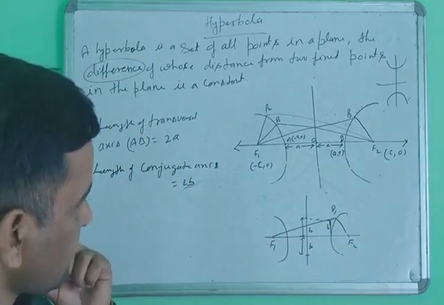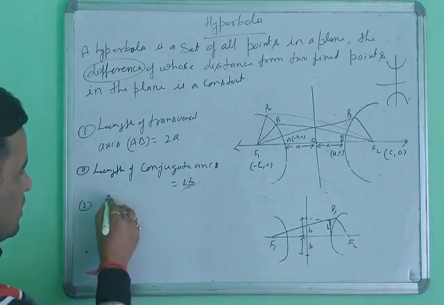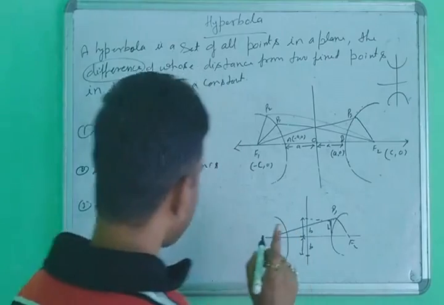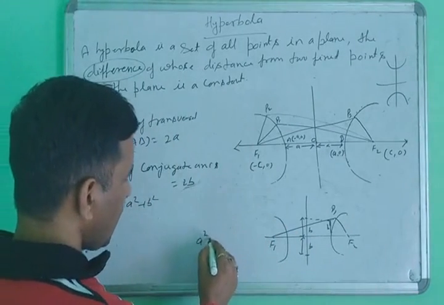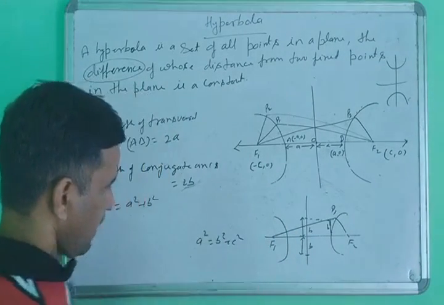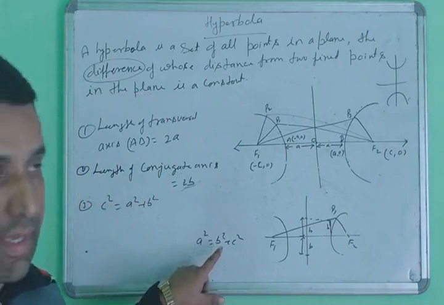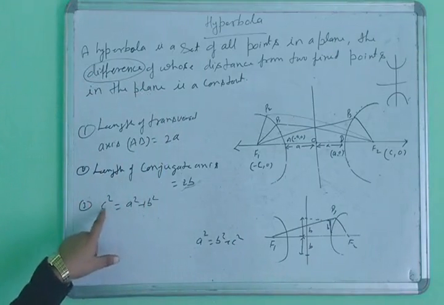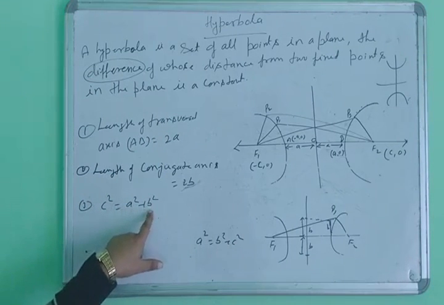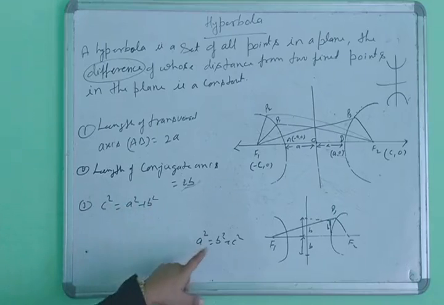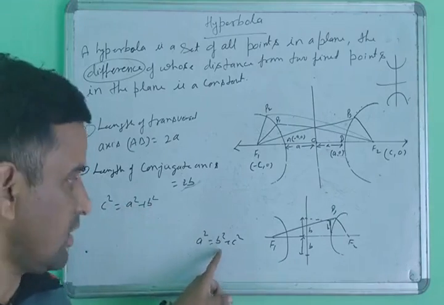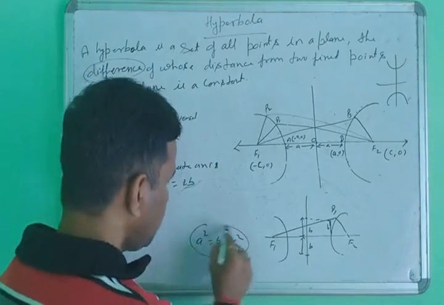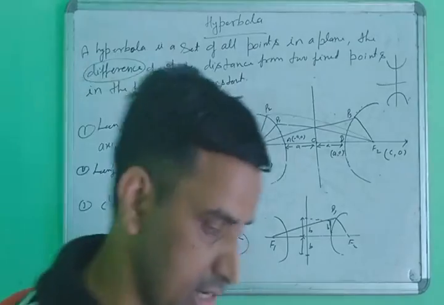Third thing: c square equal to a square plus b square. In the ellipse, the identity is a square equal to b square plus c square, but the identity of the hyperbola is c square equal to a square plus b square. So both are different. Keep in mind the difference between these two identities.